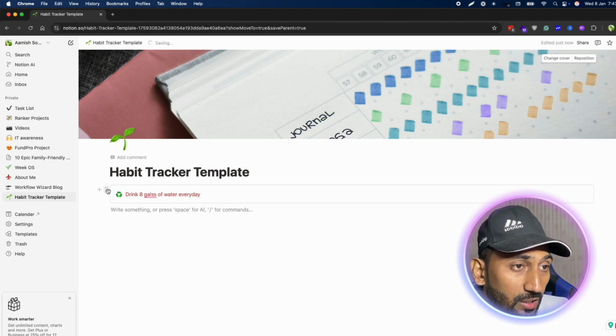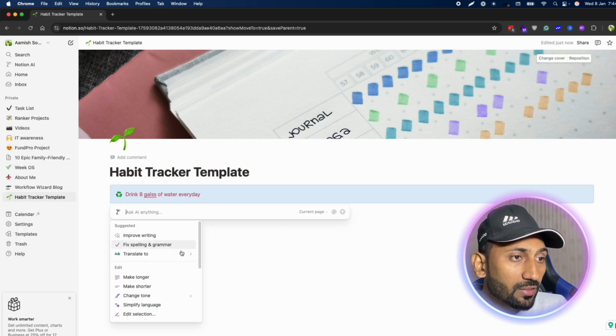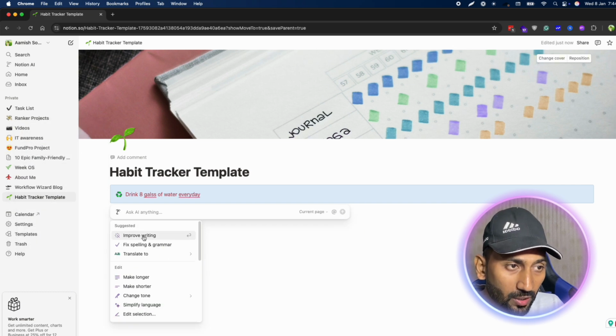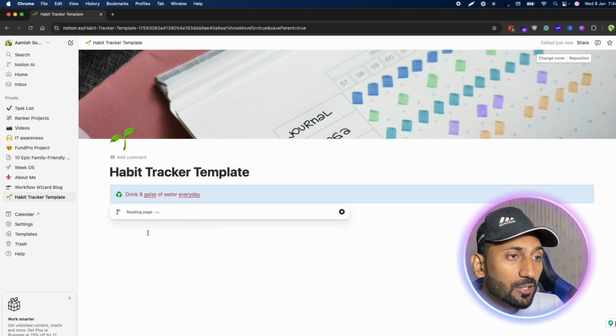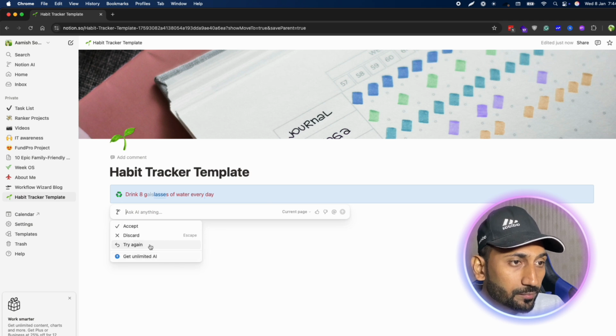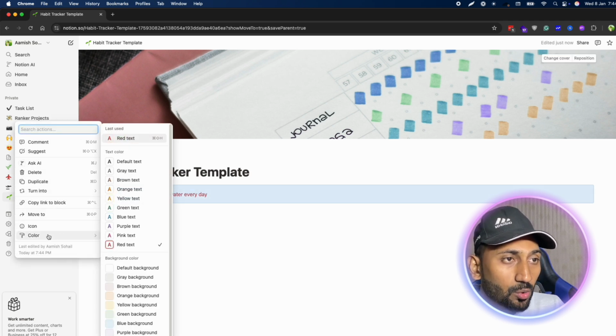Okay, one more thing, if you go here, you have the option to ask AI, actually wherever you will write a text. If you click on ask AI, you can improve your writing, fix spelling and grammar, or whatever you want, make longer, make shorter. I will just click improve writing and then you see it will improve the writing. Accept. Okay, and one more thing, if you go to color, you can just change the color of the text.